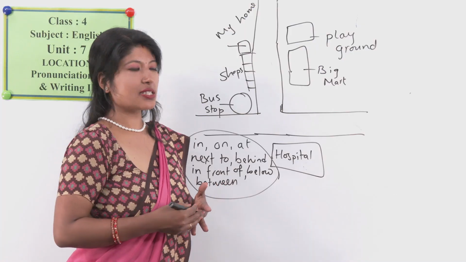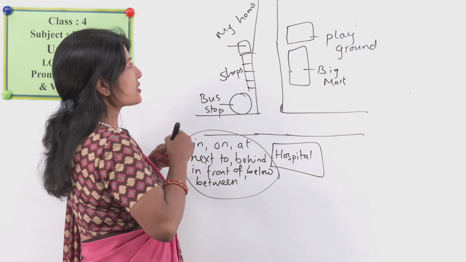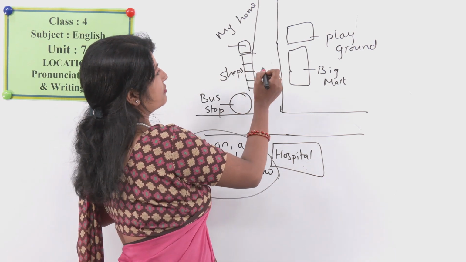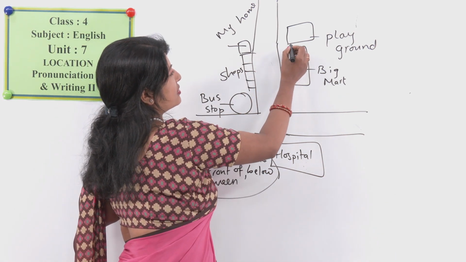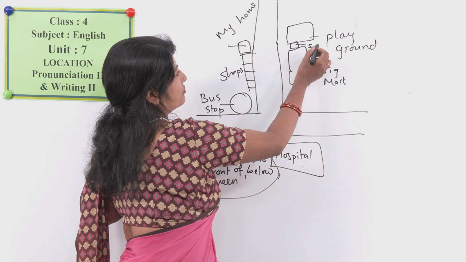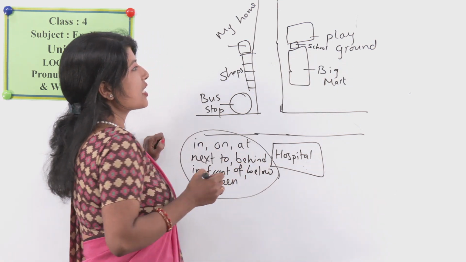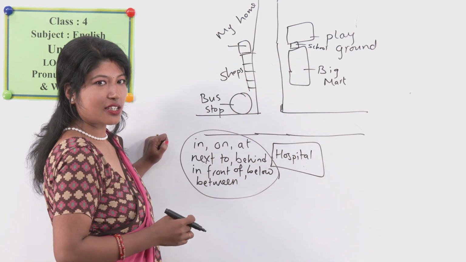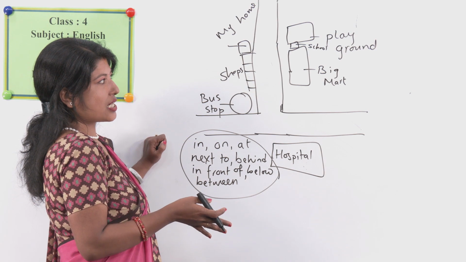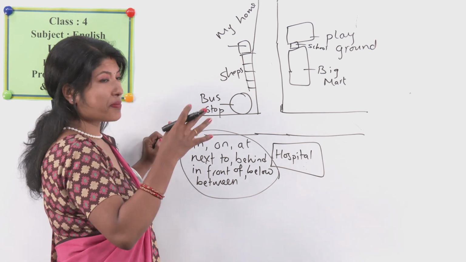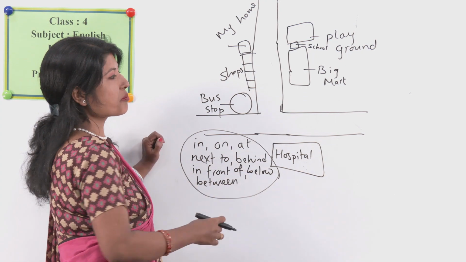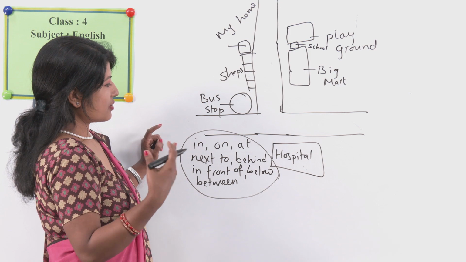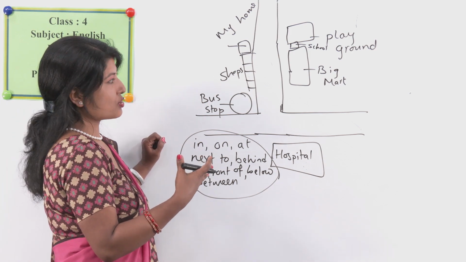Let me give you some examples. Okay, I missed something here. Here is a small school. There's a school in front of my house. It is between a big playground and the big mart. And how can you use more prepositions to describe this?